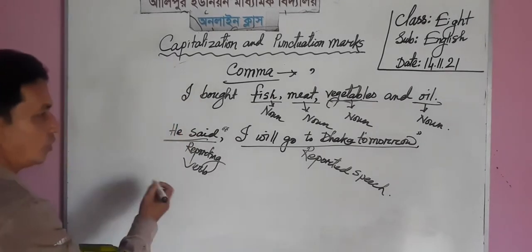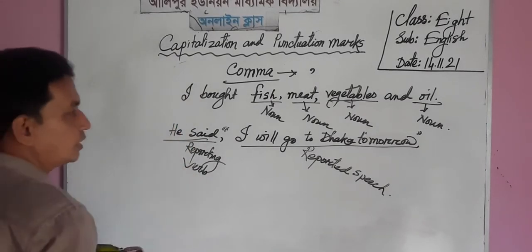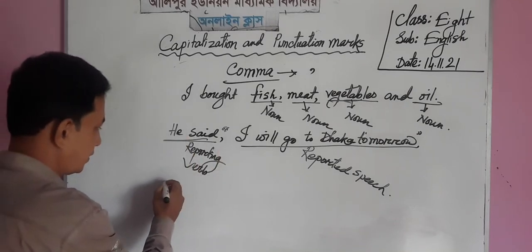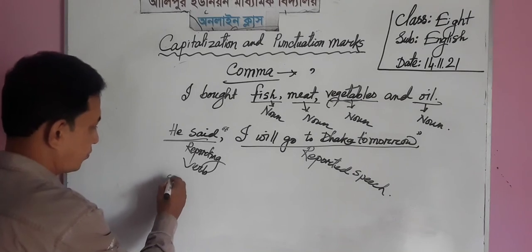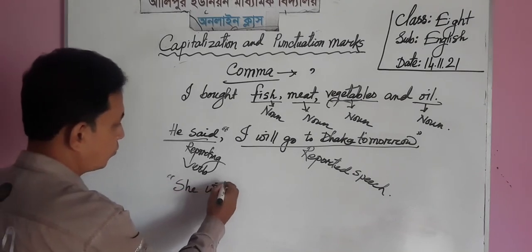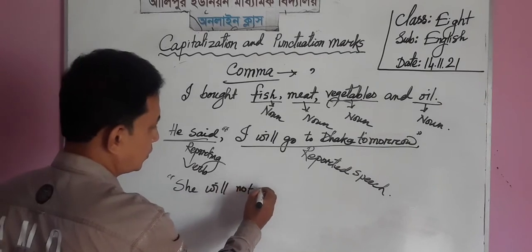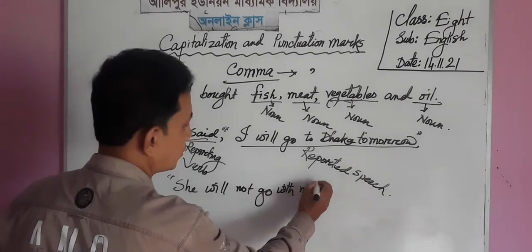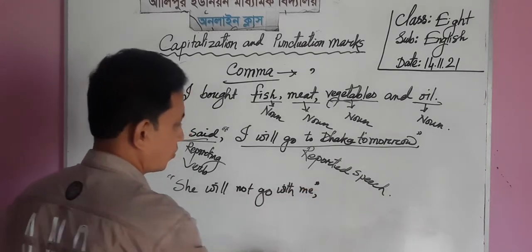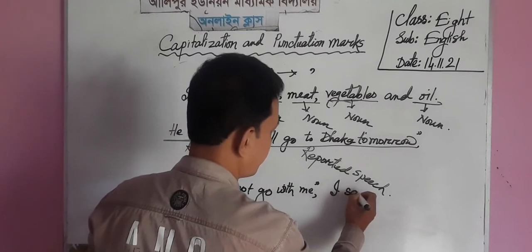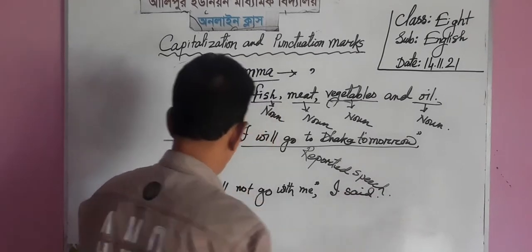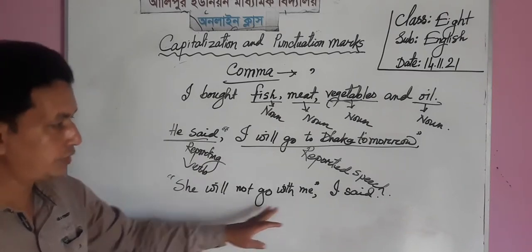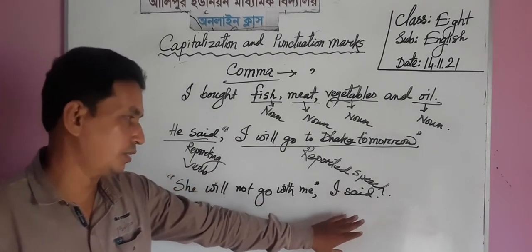Dear students, look at the whiteboard. Now I am giving an example of another direct narration, such as, she will not go with me, comma, I say. Dear learner, the reported speech now is in the first position and the reporting verb is in the second position.